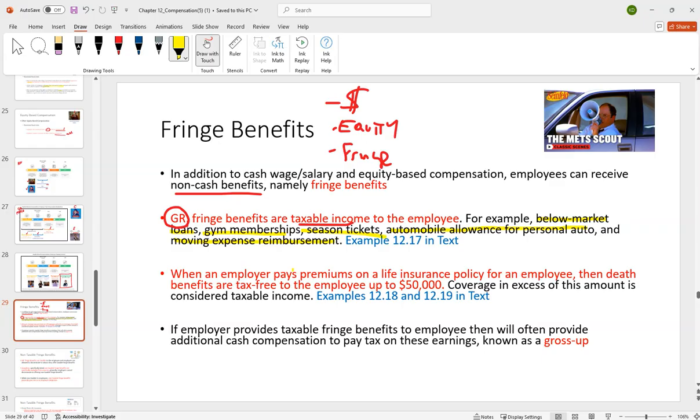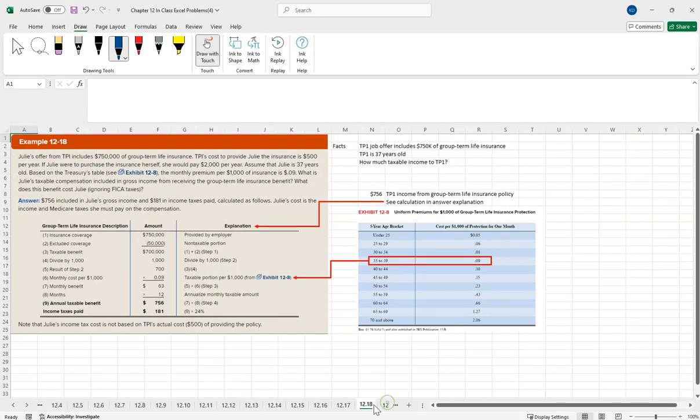But in any event, one of them here is whenever an employer pays premiums on a life insurance policy, the death benefits are going to be tax-free up to $50,000. So you can read through this. I'm not really as concerned with this. But if you look at the fact set, there's an employer that pays premiums on an insurance policy. It ends up paying out $750,000. $50,000 of that we can exclude. In other words, of the taxable amount, we've got $50,000 we can back out.